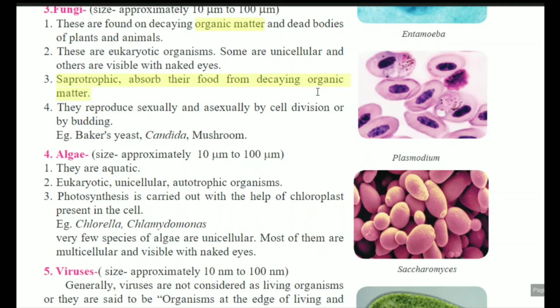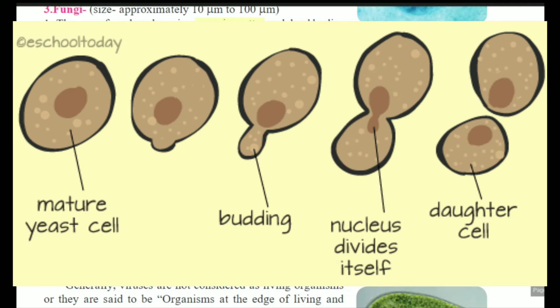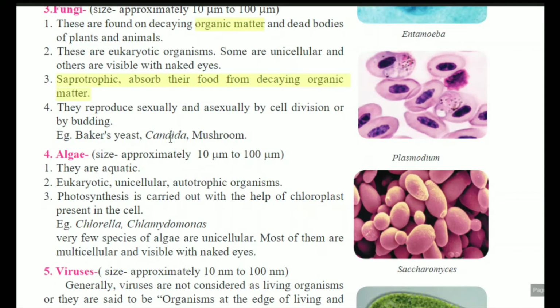They reproduce sexually and asexually, by cell division or by budding. These two are the types of reproduction. Budding is nothing but a bud, a bulging area that is formed, which is called budding, and both types of cell division are observed in the fungi. Examples: Baker's yeast, Candida and mushroom. These are the examples of the fungi.